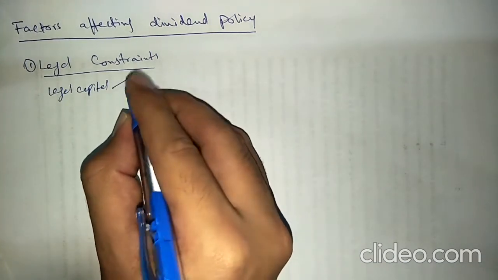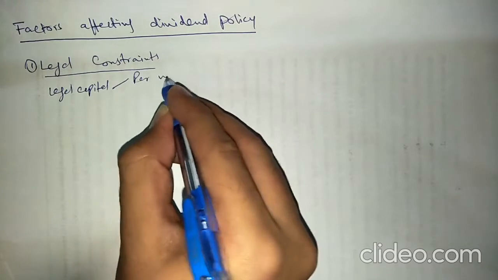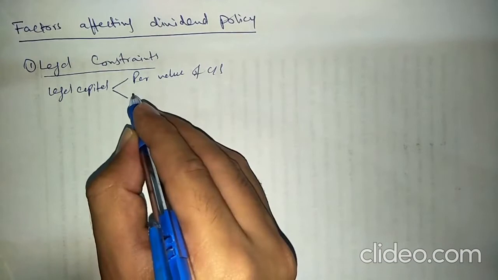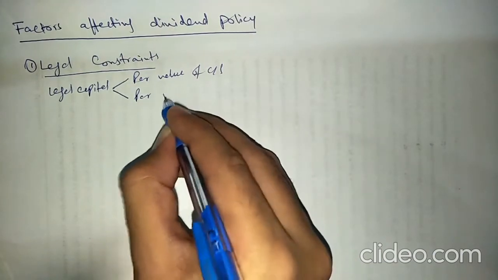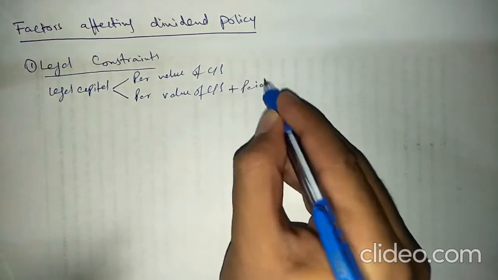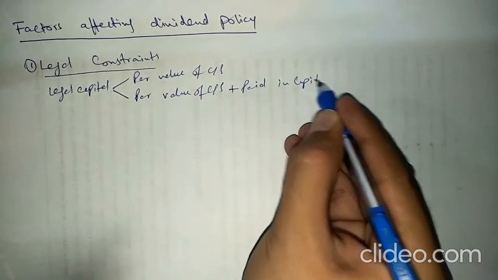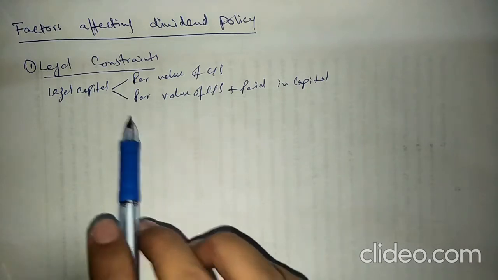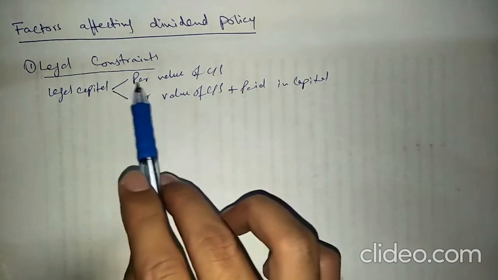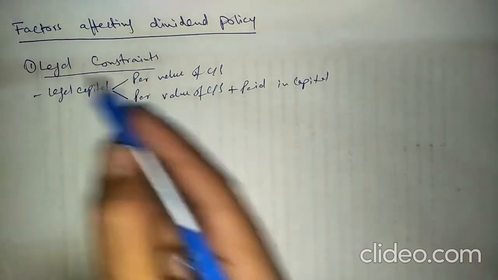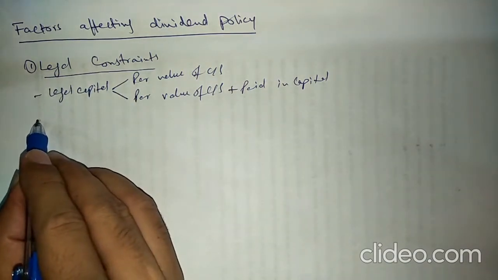In some countries legal capital is defined as the par value of common stock, but in some other countries legal capital is defined as the par value of common stock plus paid-in capital. So whenever the board of directors decides about dividend payments, whether they should give a dividend or not, or less or more dividend, definitely first of all they will see the definition of legal capital in their country. So this is one factor which affects the dividend policy.